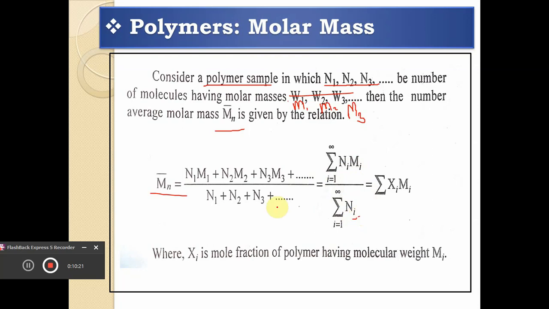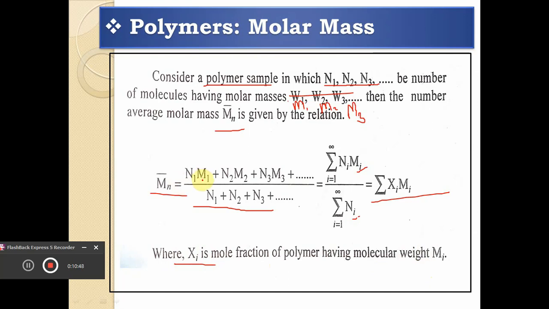i is the variable that depends upon the number of molecules. Mi is again the mass of the respective molecules, and this is simply the summation of xi into mi. It's very important because xi is the mole fraction of a polymer having molecular weight mi.